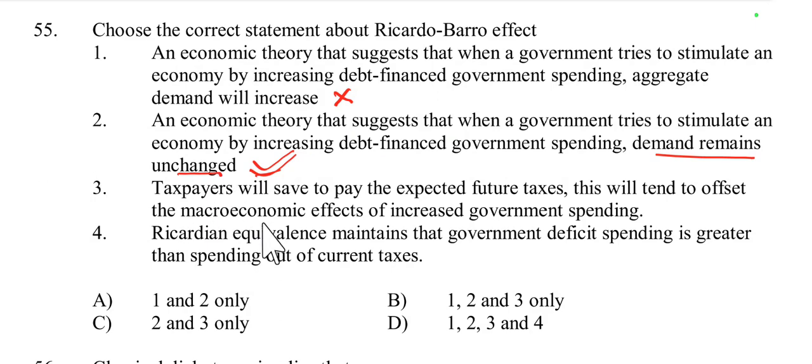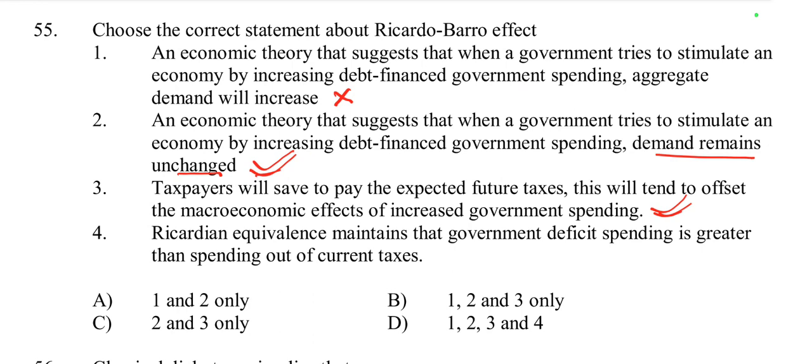Then the third one: taxpayers will save to pay the expected future tax, which will tend to offset the macroeconomic effects of increased government spending. This is also correct, because Ricardian equivalence suggests that when a government increases debt-financed spending, taxpayers anticipate future taxes to repay the debt and therefore save more, which offsets the increase in aggregate demand.